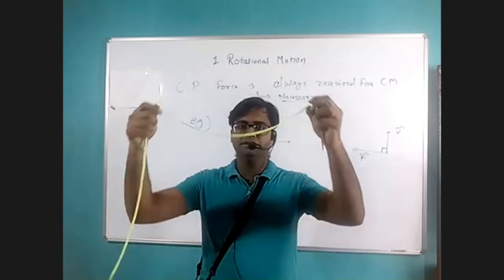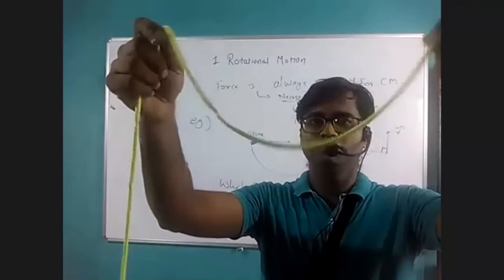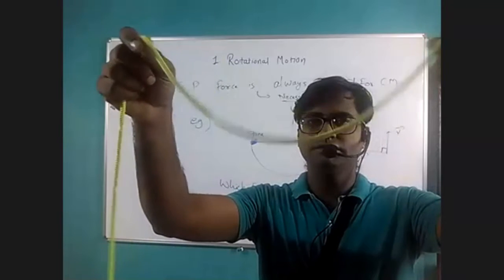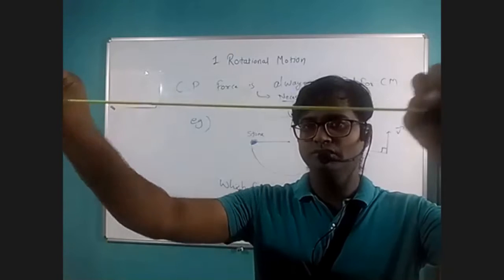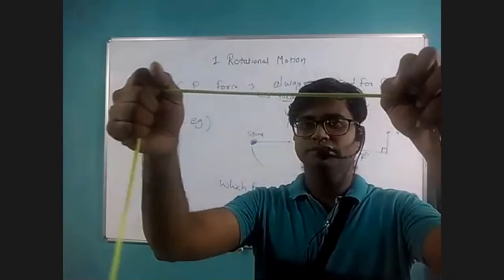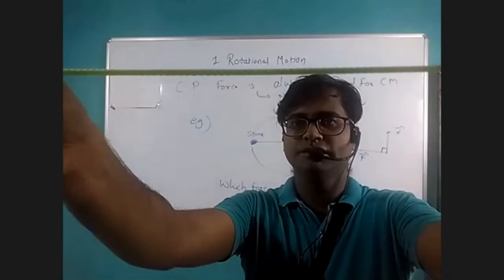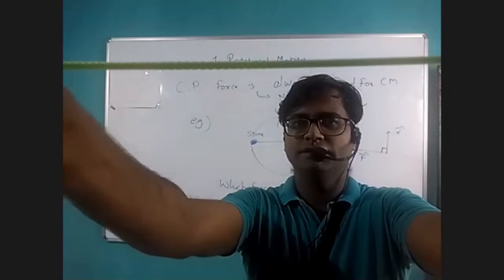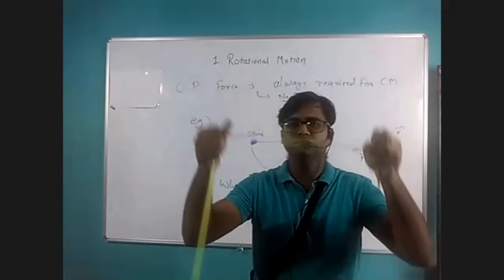Now, if we consider this thread, if you look at it closely, it has no tension. Okay, so it's slack. If I pull this thread from both the sides, what will happen? It will undergo stretching.